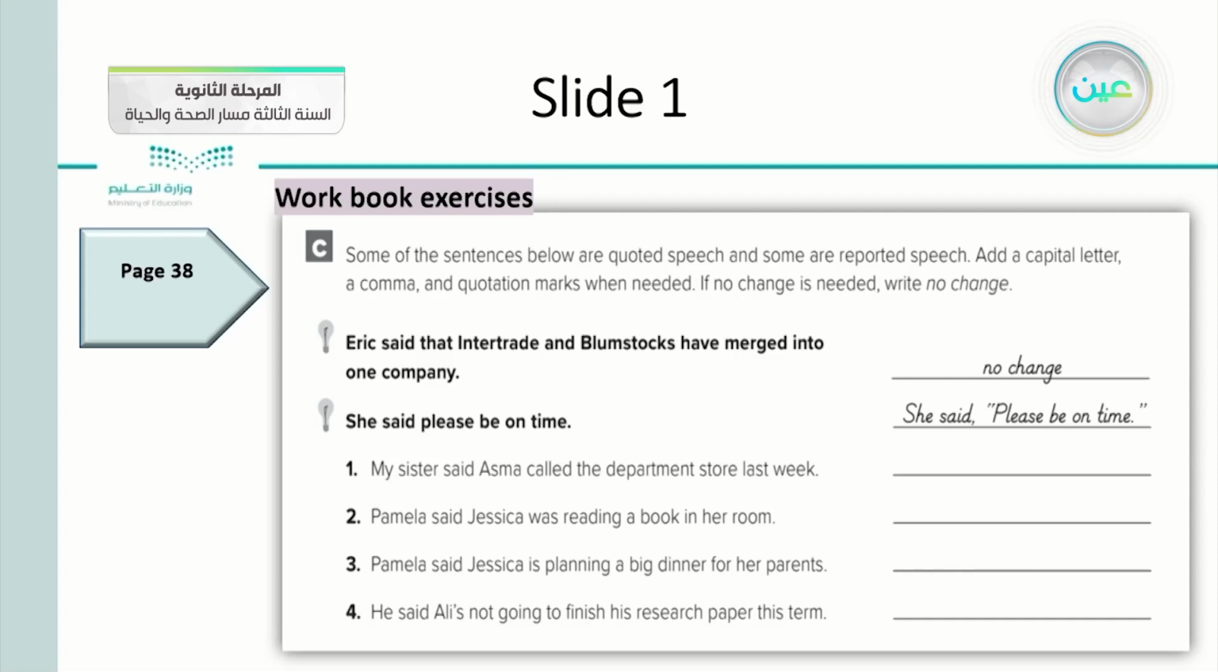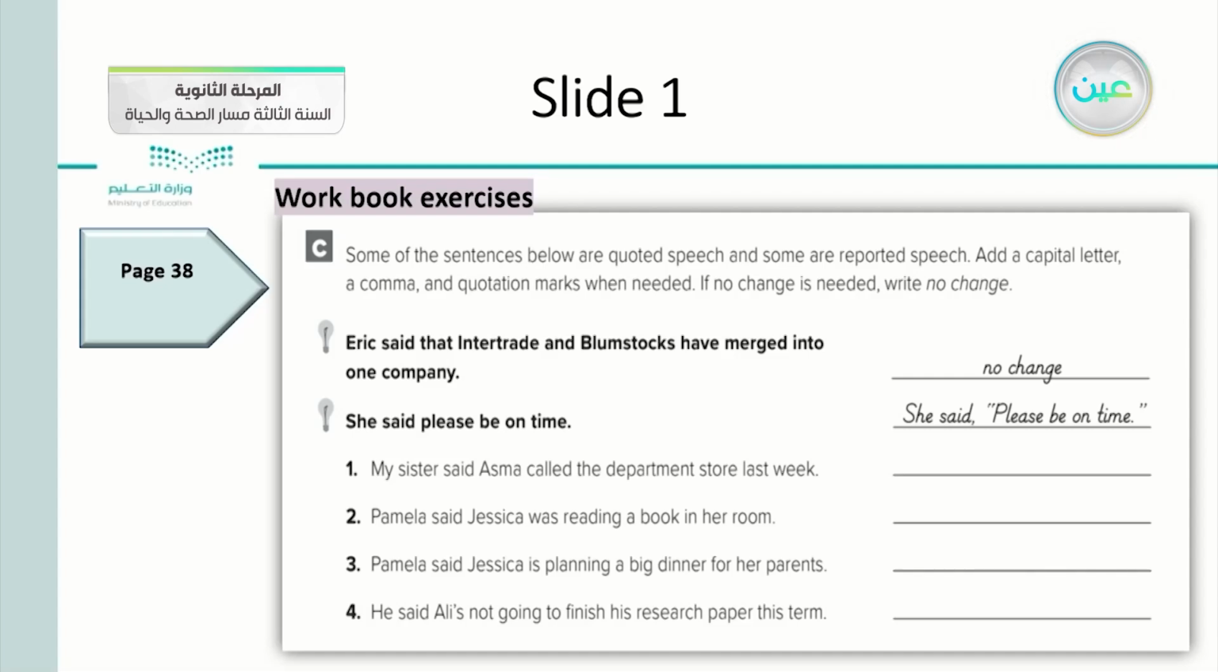please be on time, which means that this is quoted speech. So if we have quoted speech, we should put quotation marks. When we want to correct it, we will correct it like this. She said, comma, then we will open the quotation mark, please be on time, and we will close it again. Are you ready to apply that one?